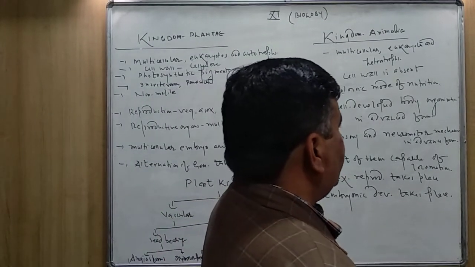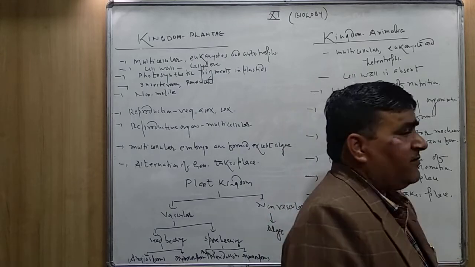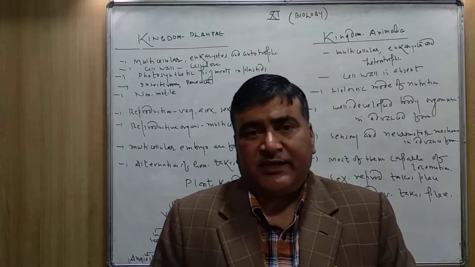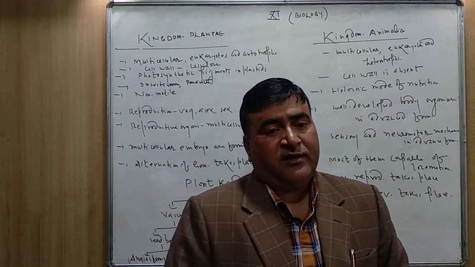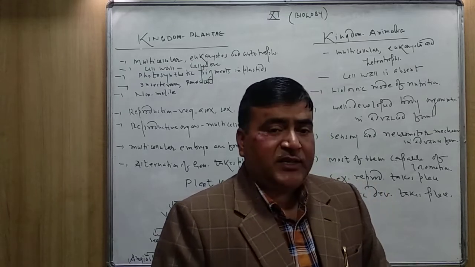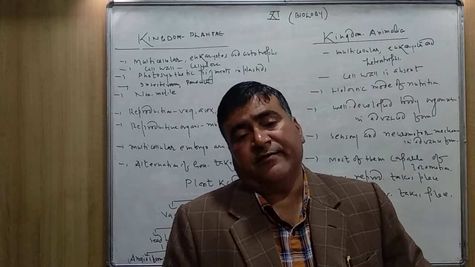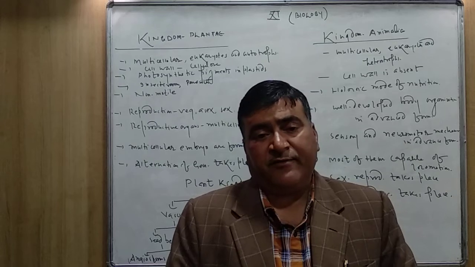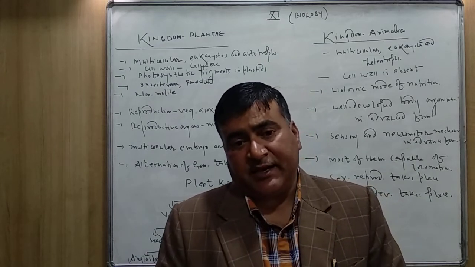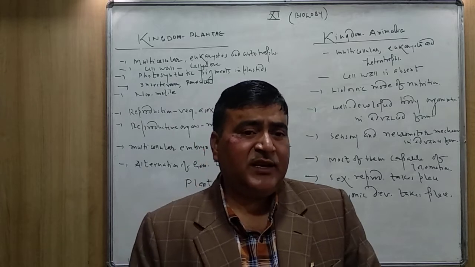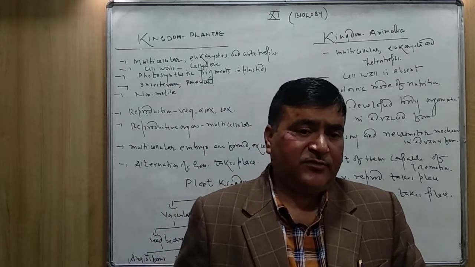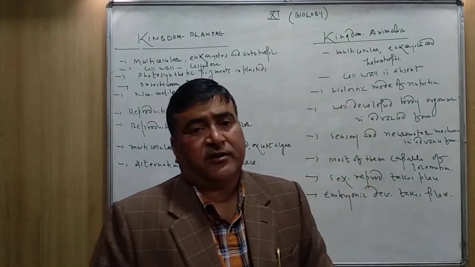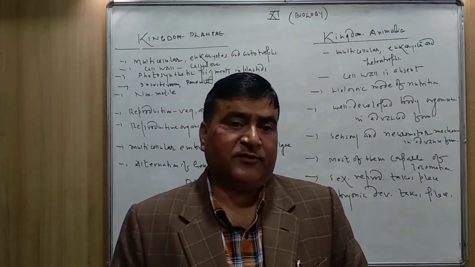Sensory and neuromotor mechanism is found in advanced form. In the advanced groups of animals, the nervous system is also found. The sensory organs take the information from outside. Then they send the signal, the message, to the brain. Then the coordination takes place. Again, the message comes to the effector organs. It means a well-developed coordination is there. The sensory motor mechanism is present, not in the primitive form, but in advanced form.